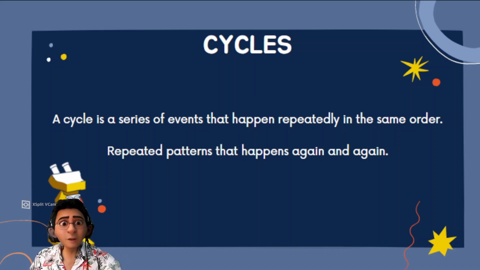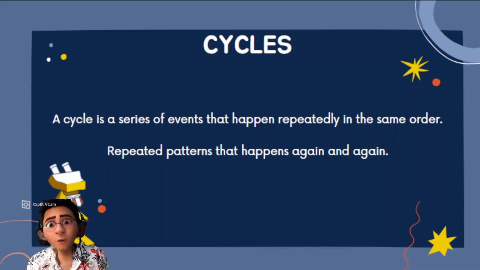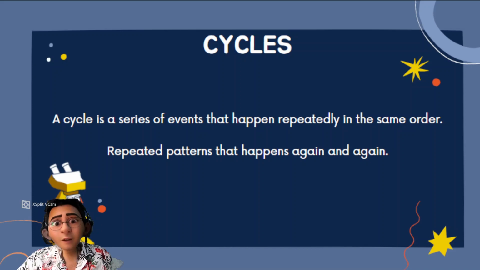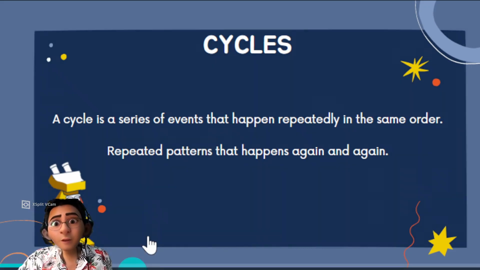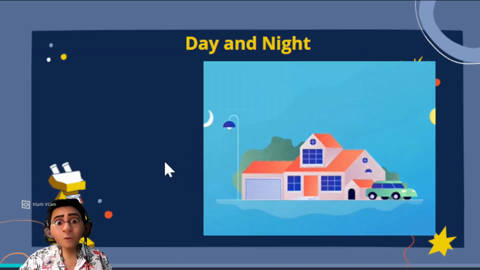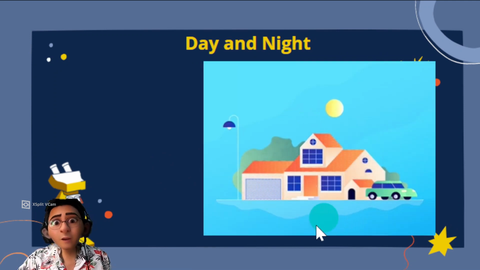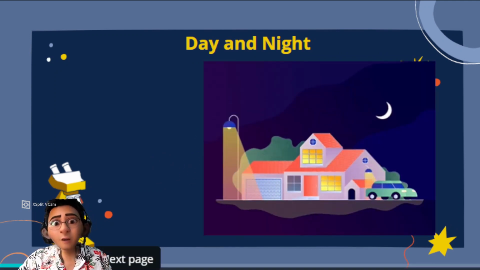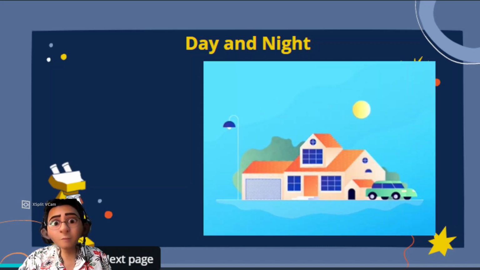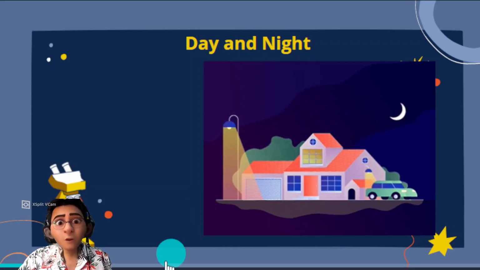Cycle is a series of events that happen repeatedly in the same order. You have learned this in year 4. Repeated patterns that happen again and again are called cycles. Example that you have learned in year 4 would be day and night. So this is the day cycle and night cycle. It happens every day, the same thing. It's a pattern.